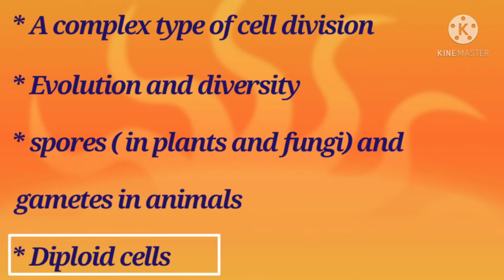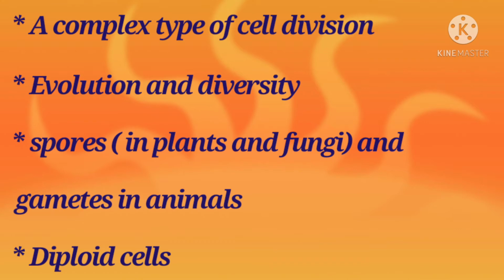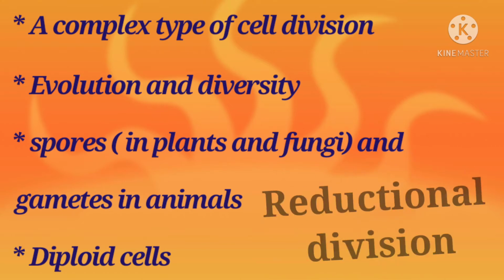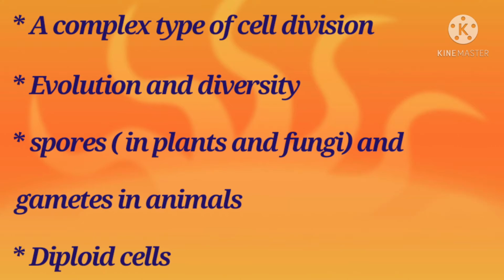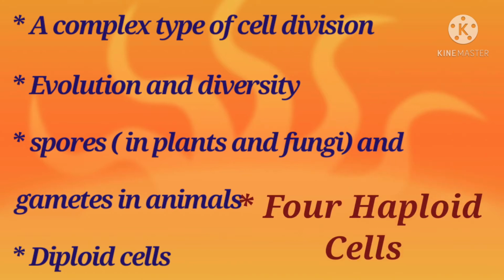Students, meiosis is a type of cell division which involves the halving of chromosome number. Therefore, it is termed a reduction division. It is a process in which the chromosomes duplicate only once but the cell divides twice. It results in the formation of 4 haploid cells.